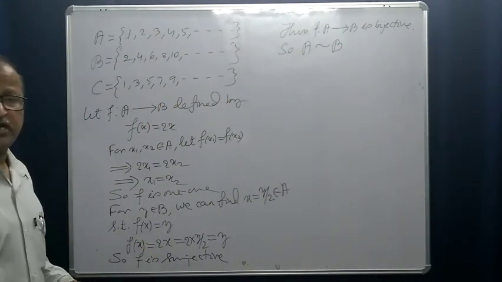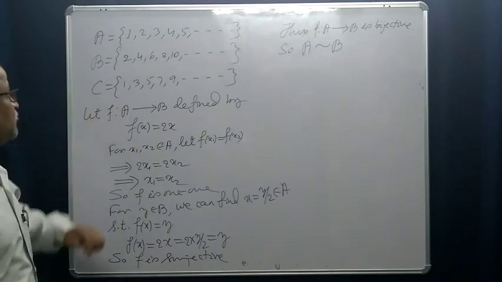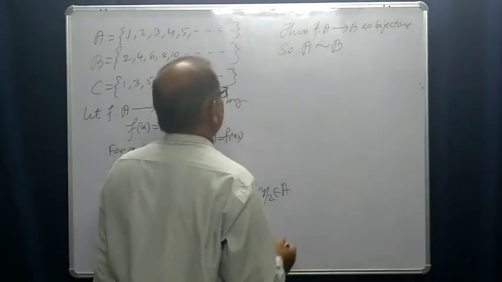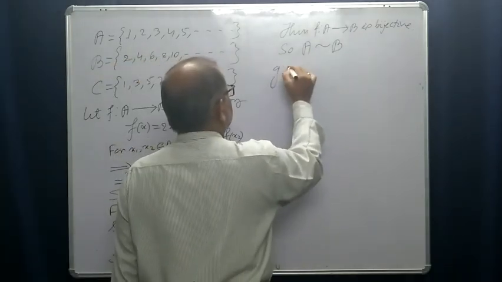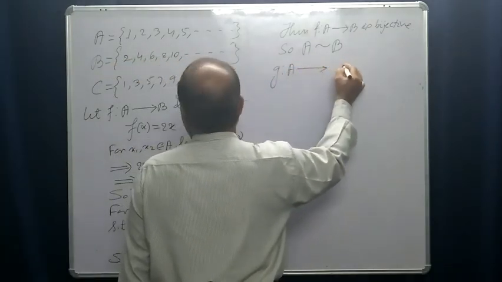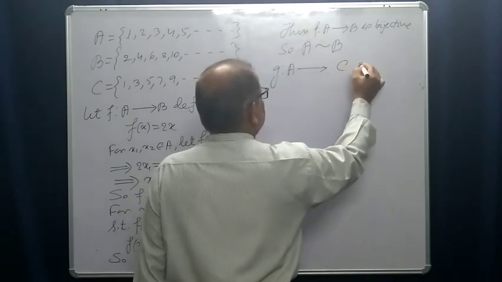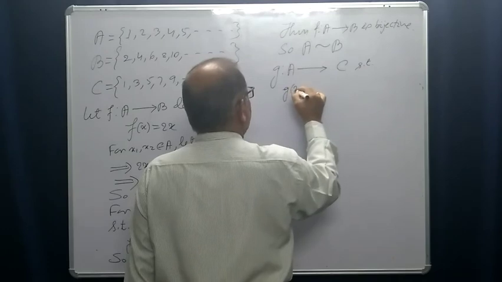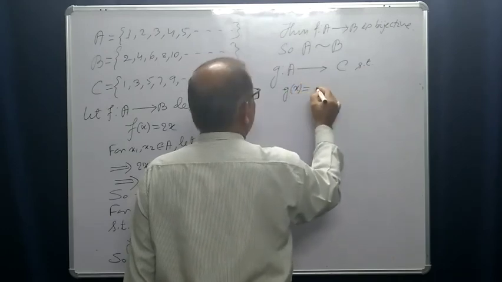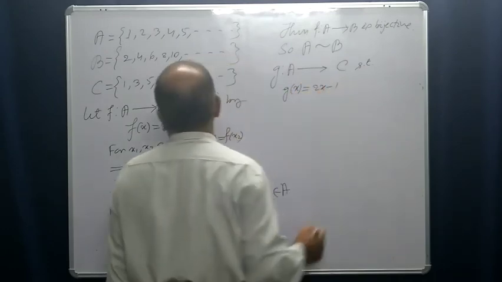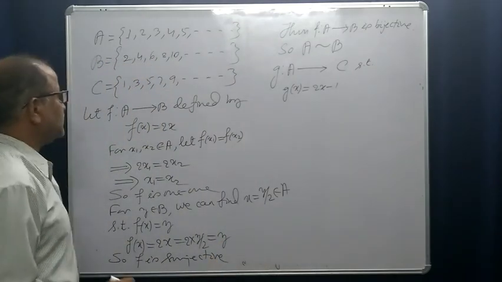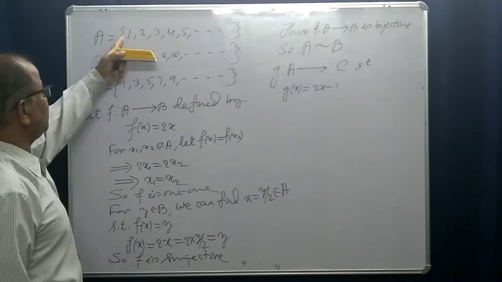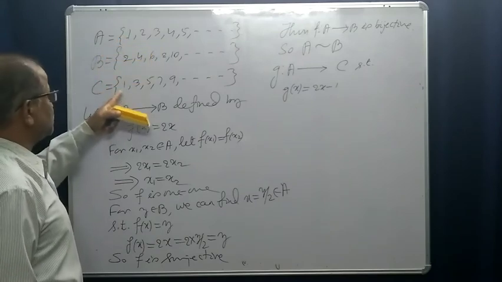Similarly, you can show that A and C are equivalent. How? Let us define a function from A to C such that g(x) is equal to 2x minus 1, right? You see, g of 1 is 2 into 1 minus 1, which is 1.